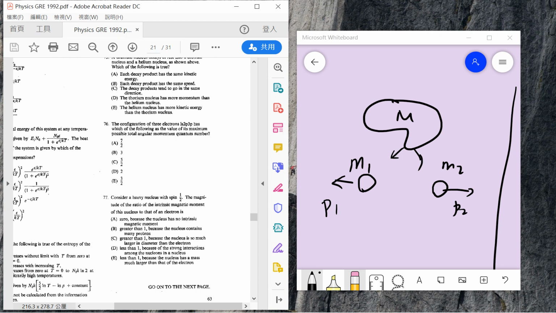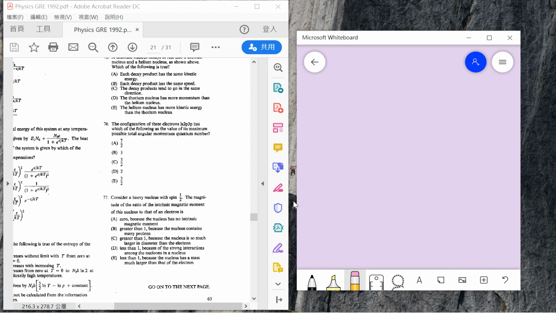Okay, 67. The configuration of 3 electrons, 1s, 2p, 3p, has which of the following values of maximum possible total angular momentum? So for maximum, you just add everything. When somebody asks you about maximum, you just add all of the angular momenta. So you have 3 electrons, so the total spin for 3 electrons is 3 over 2. And 1s means that L equals 0. 2p means L equals 1.